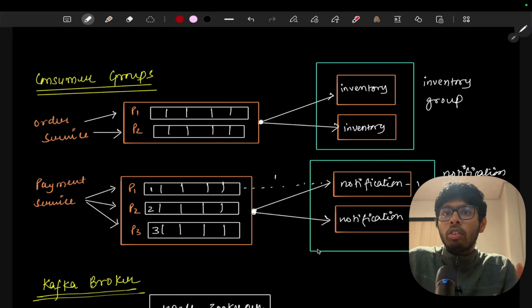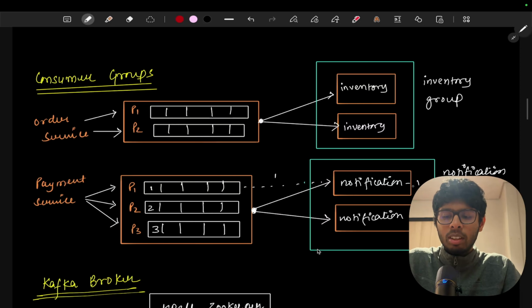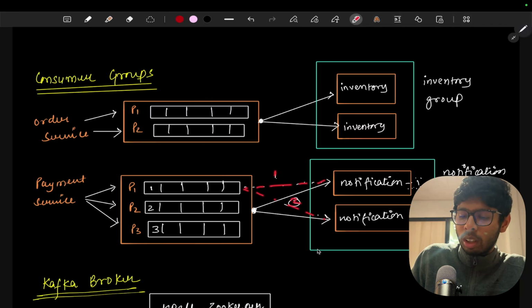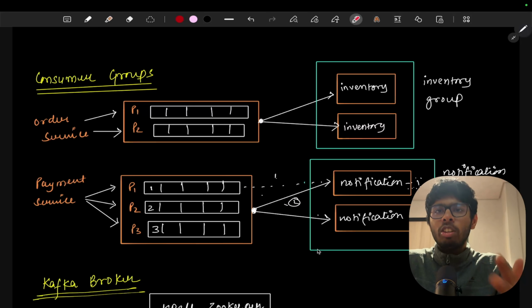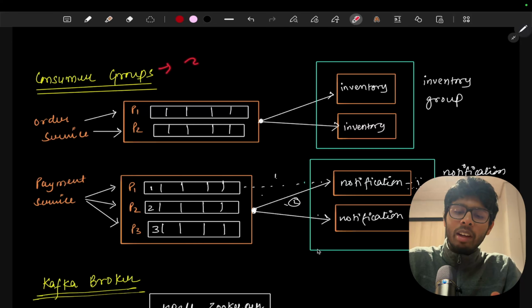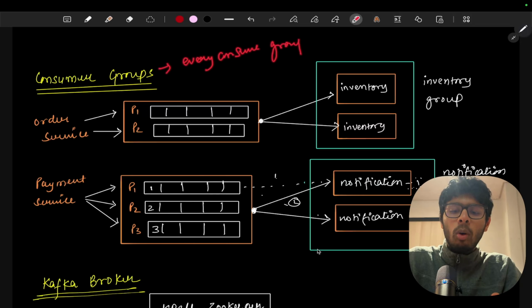How will Kafka know that we sent this message to the notification 1 service and we don't have to send this same message to the notification 2 service? This is something Kafka has to handle. We have sent this message to one service and we should not send the same message to the second notification service. To solve this problem, Kafka maintains a consumer group. The consumer group says that every consumer group will receive a message only one time, receive the message once.